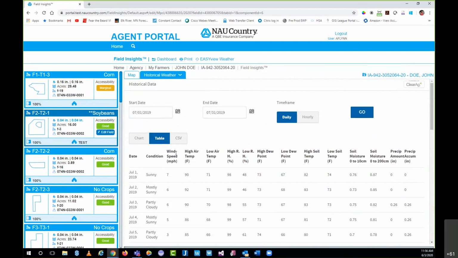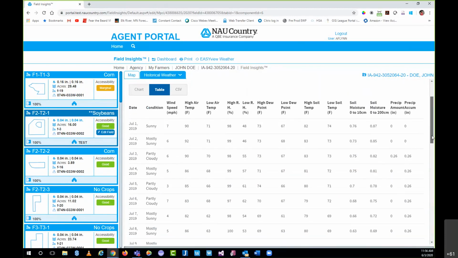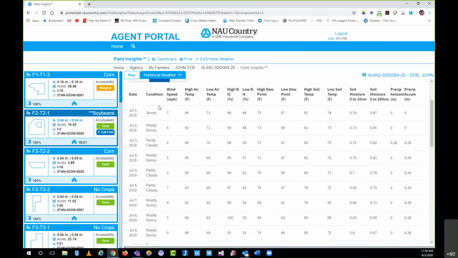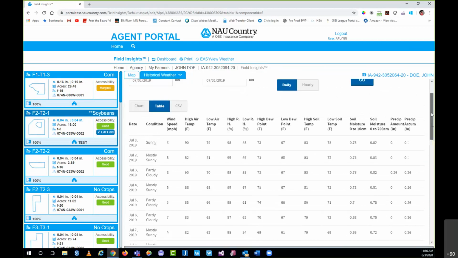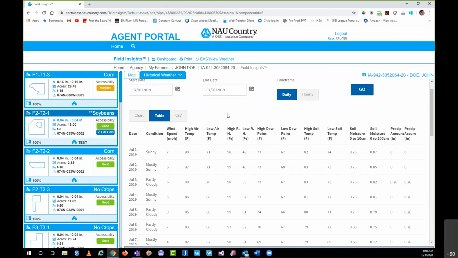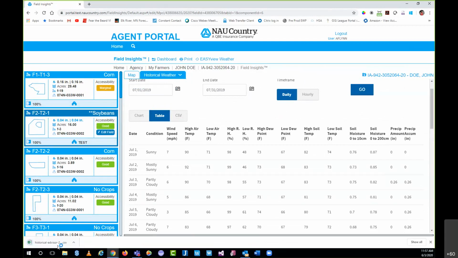Instead of our dates moving left to right, our dates now go down the list. You can see there July 1's first as we make our way down. And then each one of those categories we saw earlier, we just see now running left to right. Speaking of numbers person, I would prefer to see it more like an Excel spreadsheet. The last button there is our CSV, which you can see automatically downloaded an Excel spreadsheet there on my monitor, and it just takes the data we're seeing there.